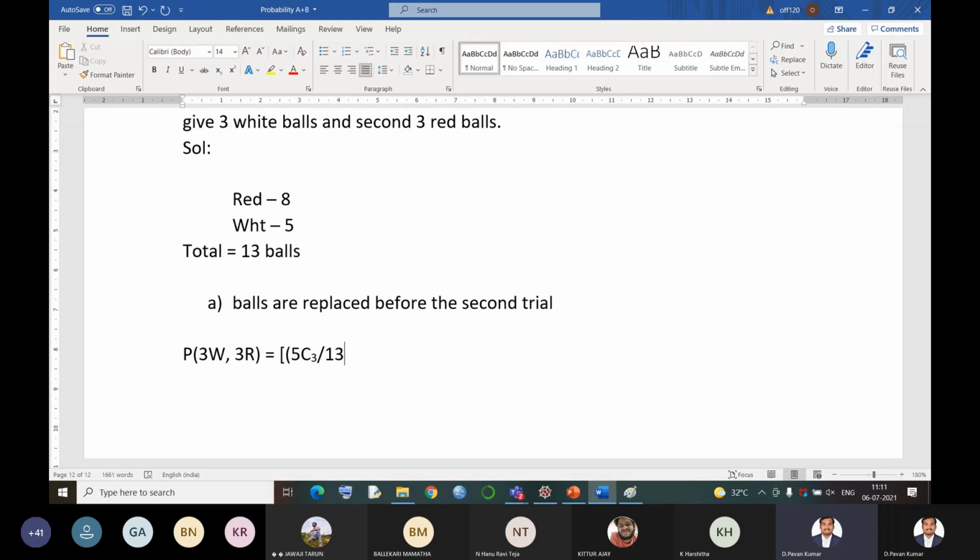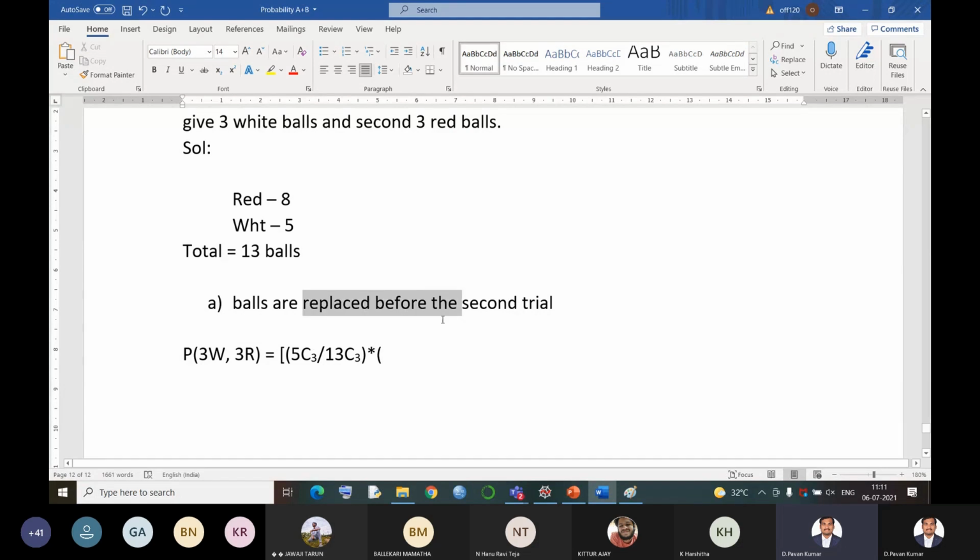Since probability means favorable number of cases by total number of exhaustive cases, right? So my first drawing is 3 white balls. So 5C3 divided by 13C3 into, now what happened here? How many balls have I picked up from the bag? I have picked up 3 balls. So how many balls are there in the bag now? There are 10 balls.